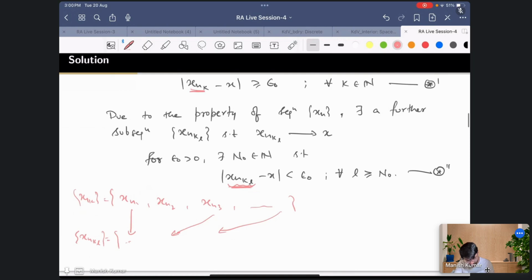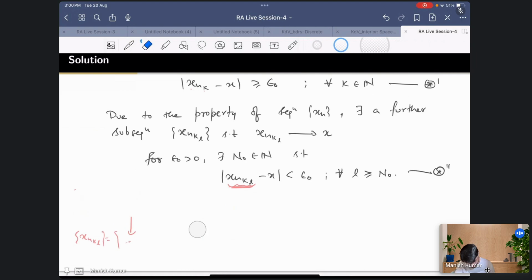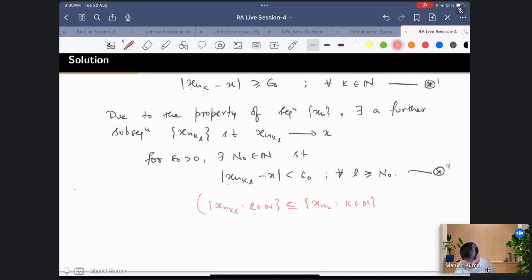If I write it in set form, this is the property of a subsequence: the set of x_{n_{k_l}}, where l is from the natural numbers, is a subset of the set of x_{n_k}, where k is from the natural numbers. It's just the notation. This is what we mean by saying subsequence.